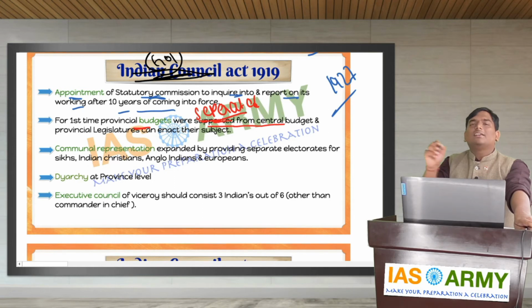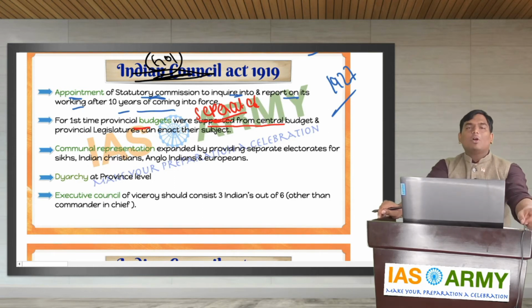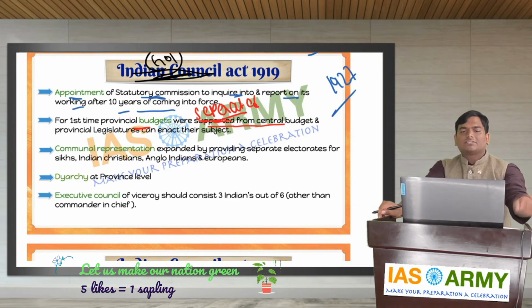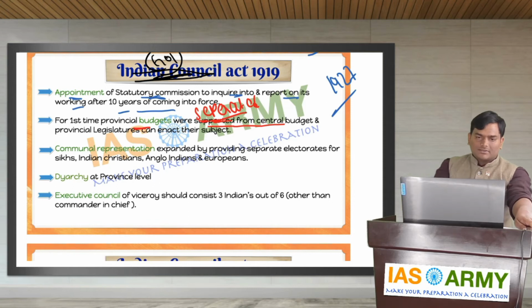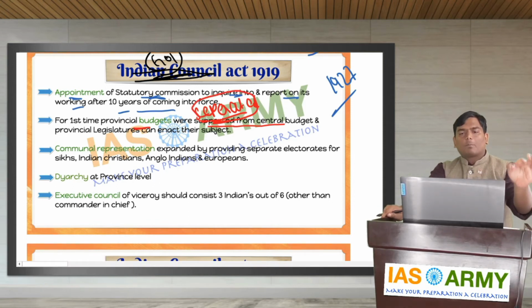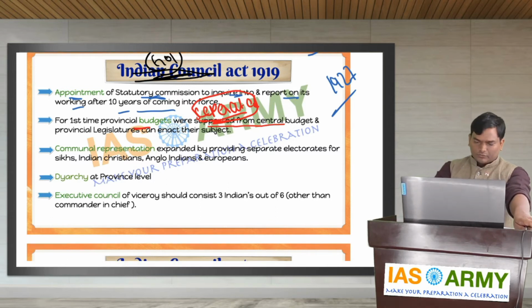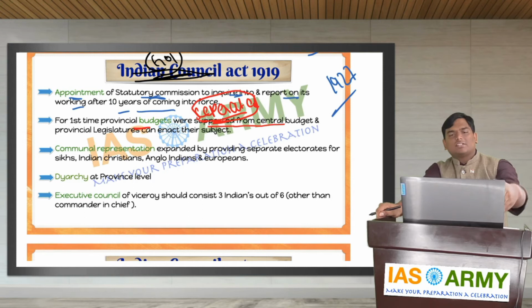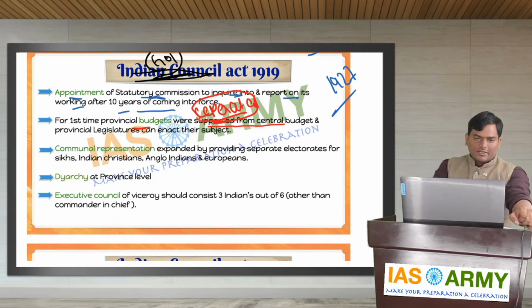These are separated. For the first time, provincial budgets were separated from the central budget, and provincial legislatures can enact laws on their own subjects. Please focus here and make note of it. For the first time, provincial budgets were separated from the central budget. Next one, provincial legislatures can enact on their subjects.